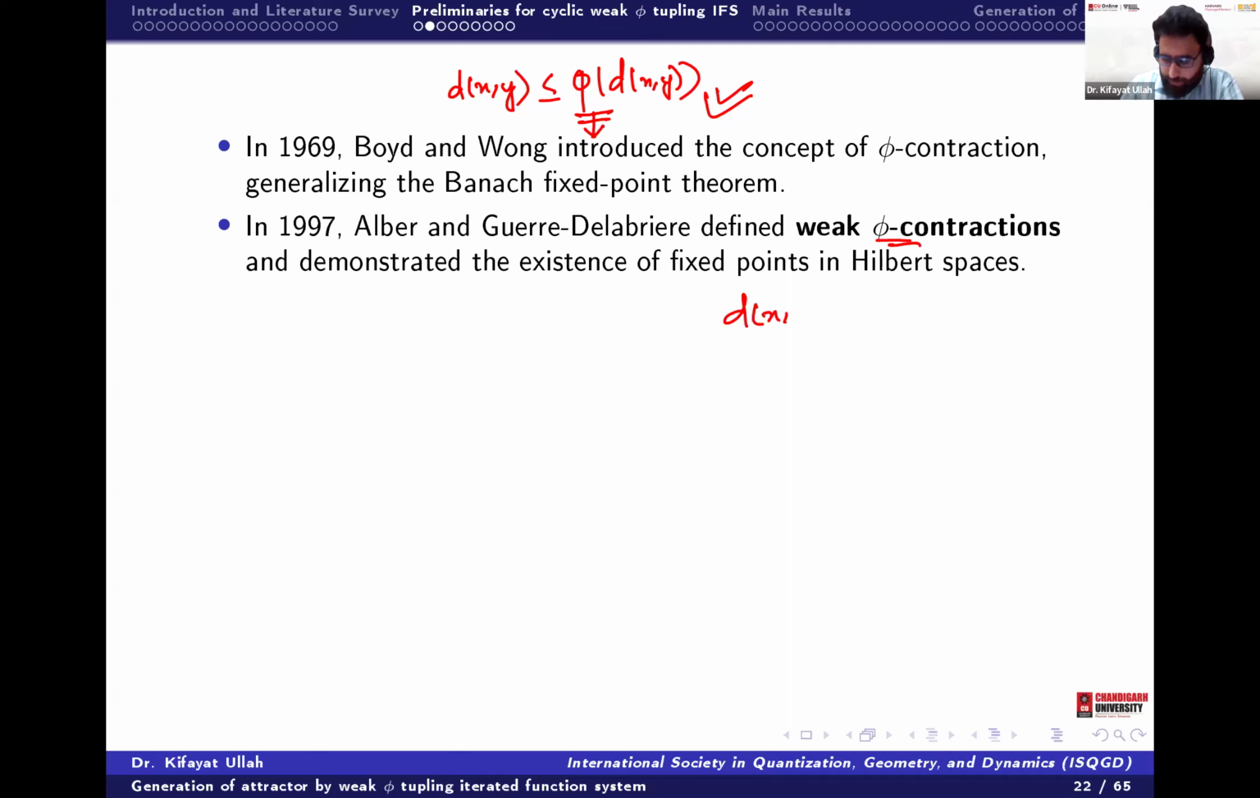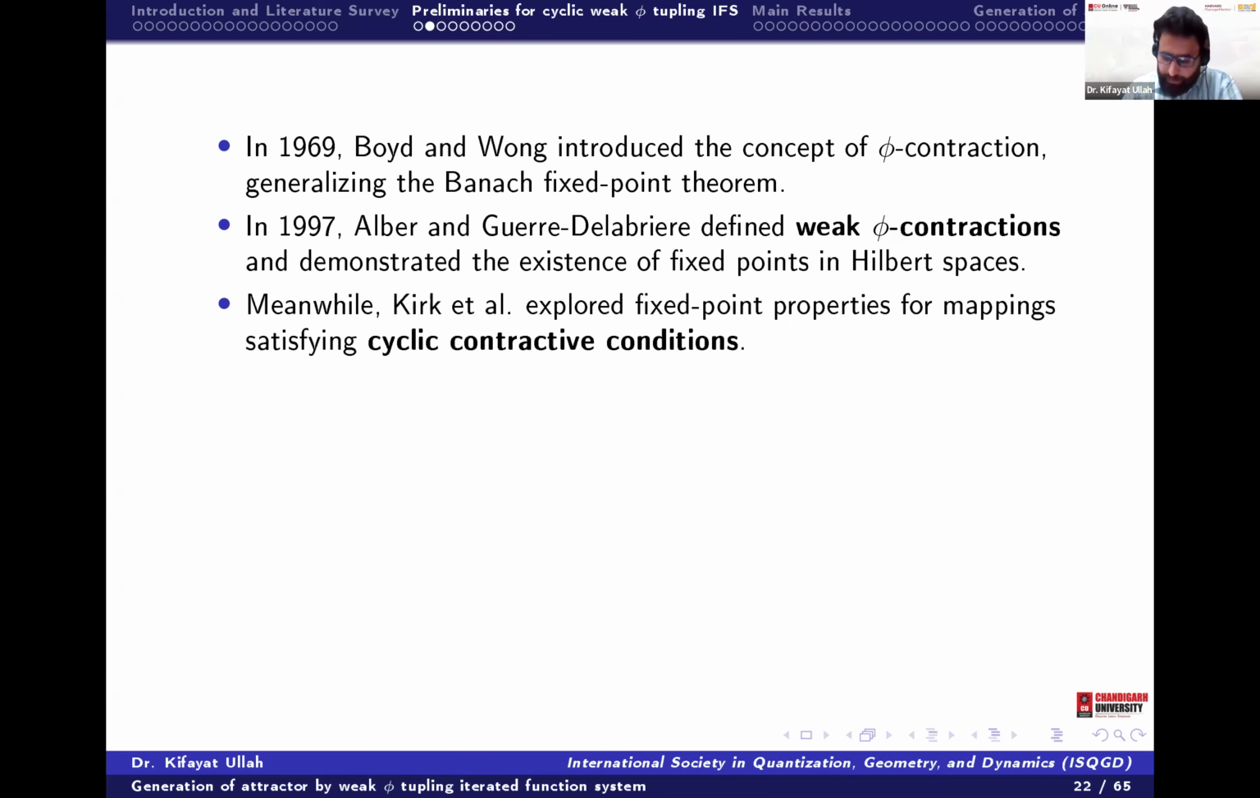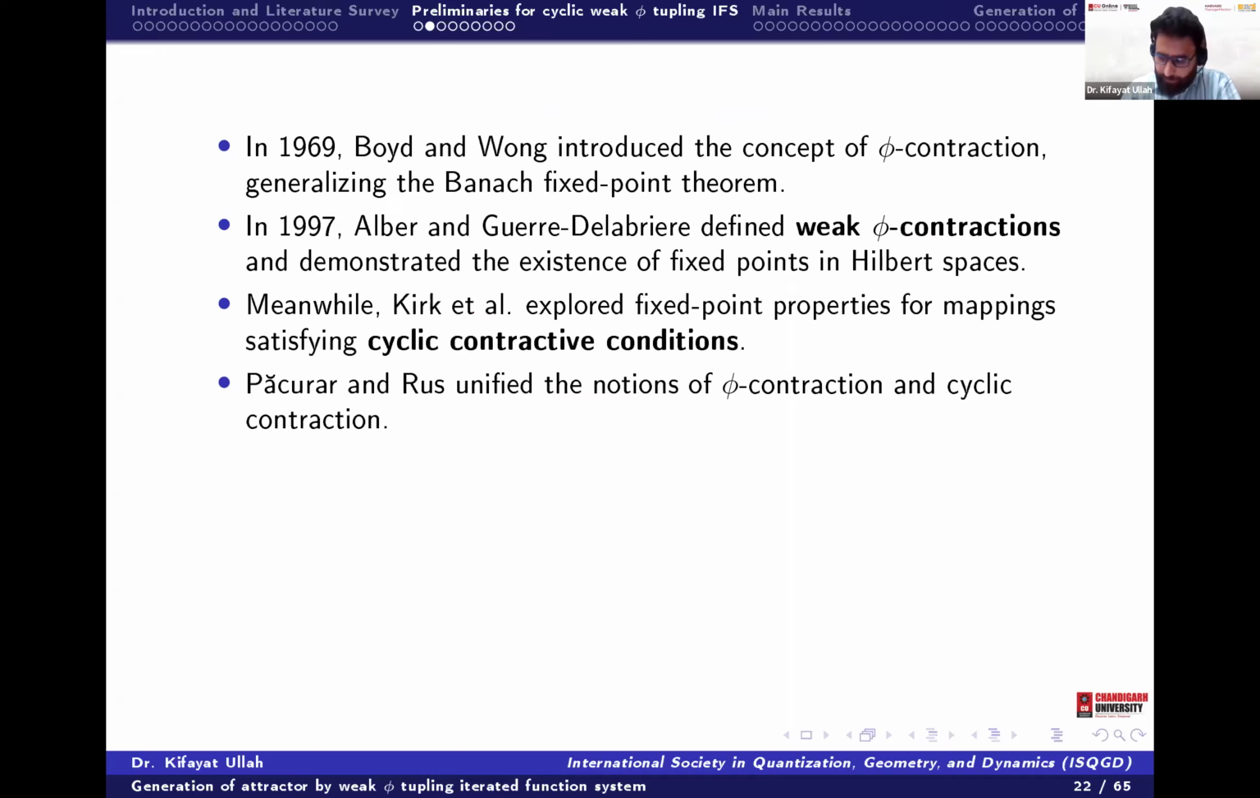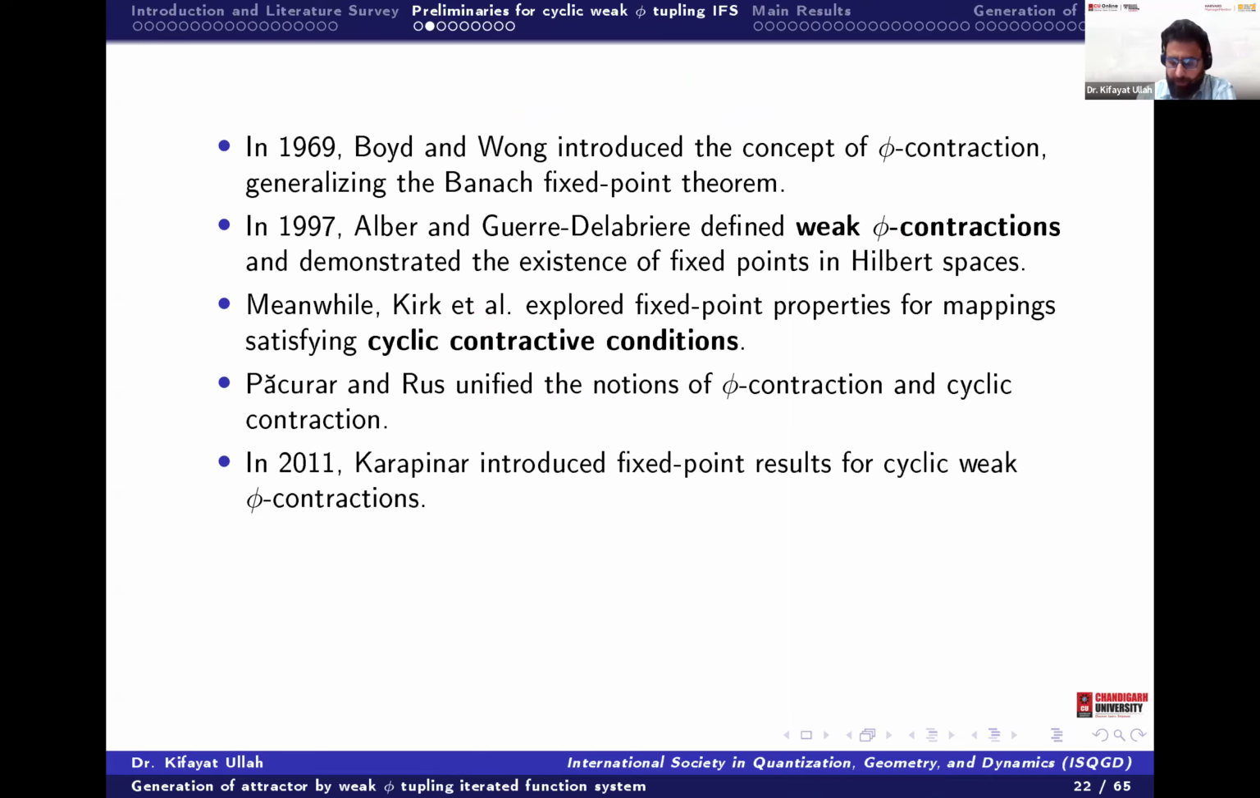They used d(x, y) less than or equal to d(x, y) minus phi times d(x, y), and this is called the weak phi contraction. Then Kirk and others defined the cyclic contraction in another way. Then Rus unified the notion of the phi contraction and cyclic contraction.